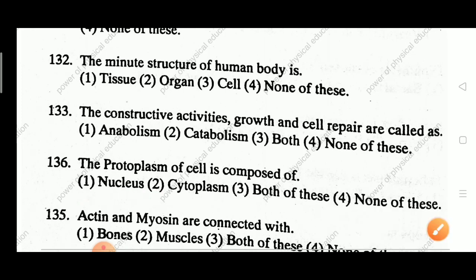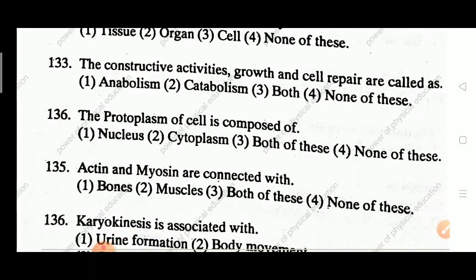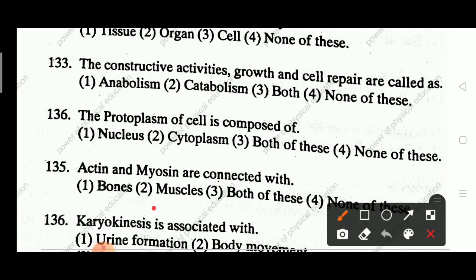Next question 135. Actin and myosin are connected with bones, muscles, both of these, none of this. Answer is muscles.